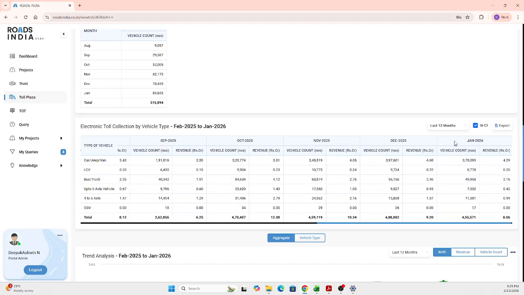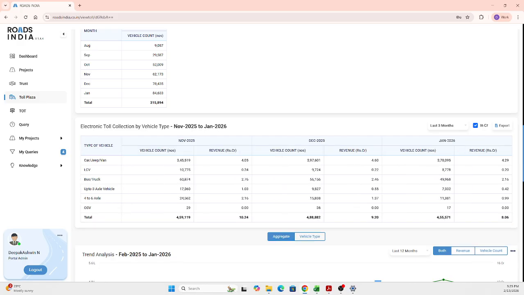And coming further, you get the table view for the vehicle category data analysis. Whatever time period you select, you get the vehicle count and the revenue in terms of that. The monthly vehicle count and the vehicle revenue will be easily generated. We saw it in the chart, but here you get it in the table also. And as soon as you generate the table with the time series, you can export that into Excel for your research or other reference points.